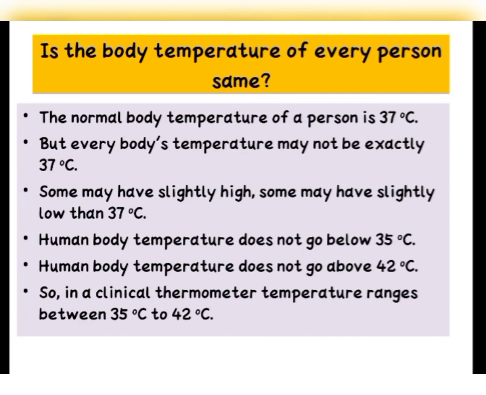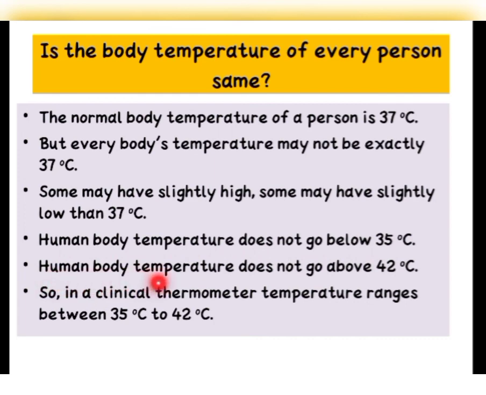Generally, many people have a temperature of 37 degrees Celsius, but everybody may not. Some may have slightly higher than 37 degrees Celsius and some slightly lower. Okay? And human body temperature does not go below 35 degrees Celsius. It will never go below 35 degrees Celsius.